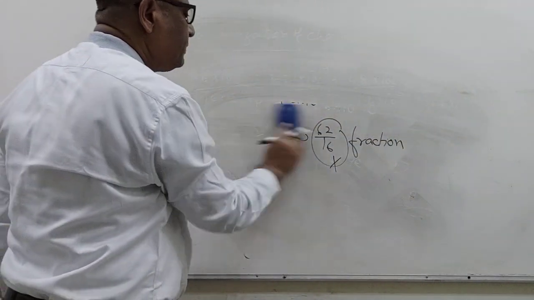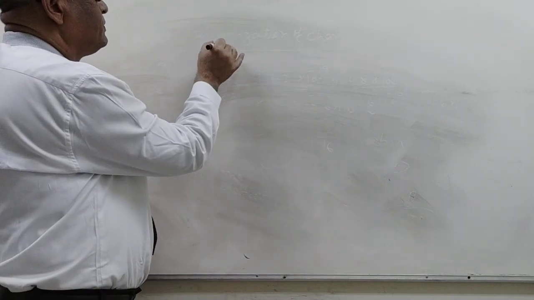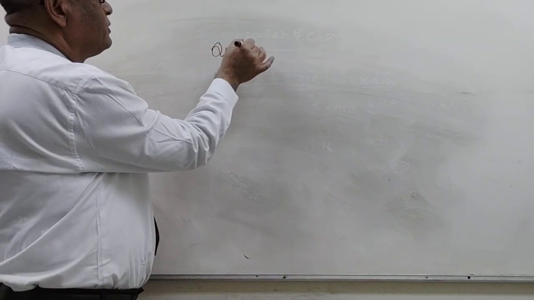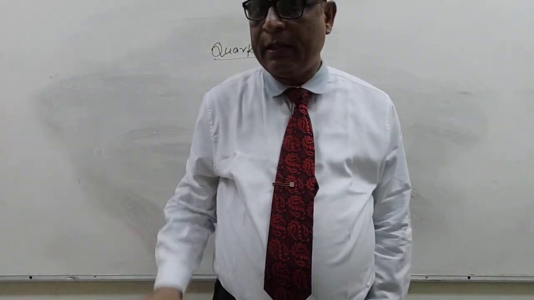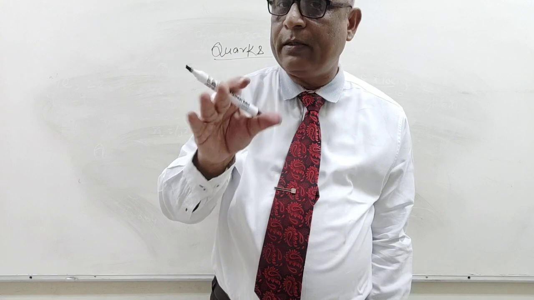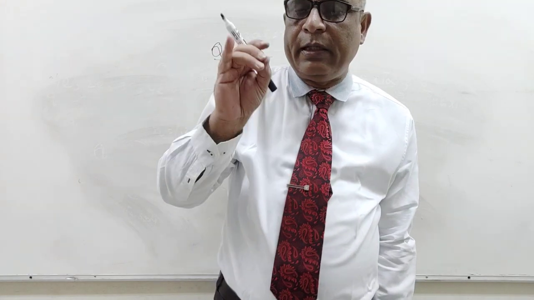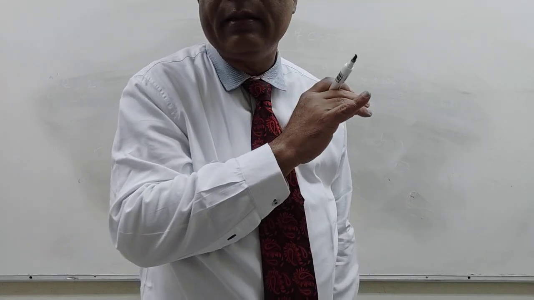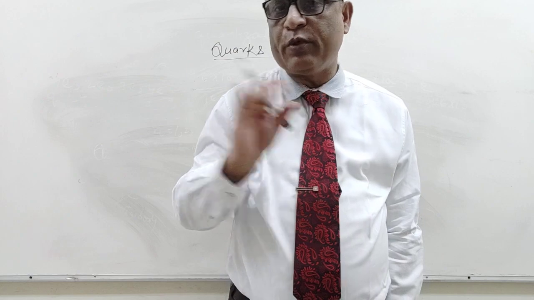But here I am going to also discuss quarks. Charges smaller than the electron's are found, but their free existence is not noticed, not possible.